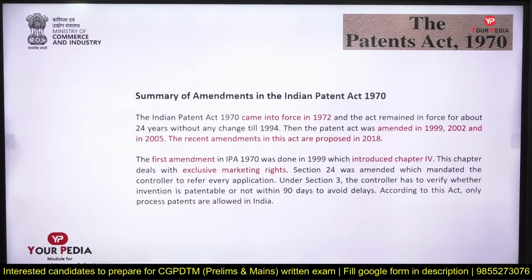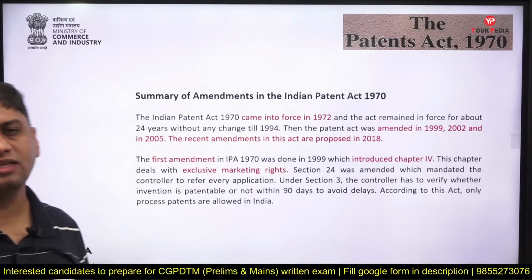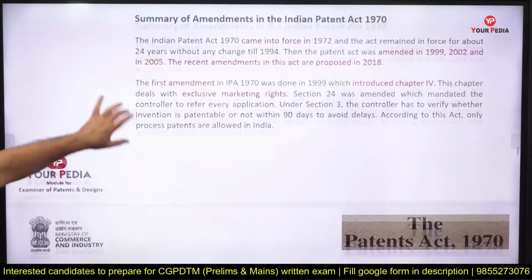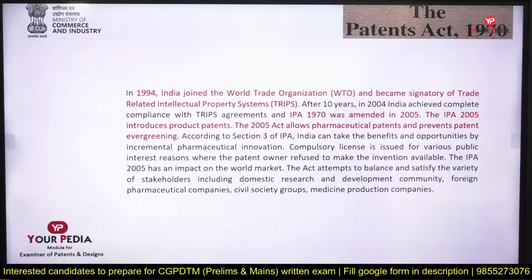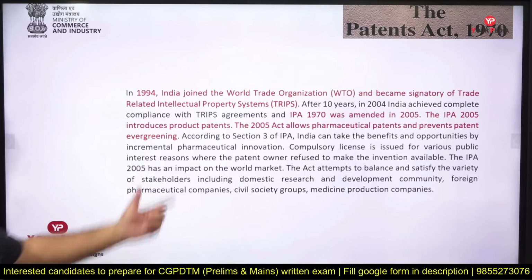So what is the summary of Indian Patent Act 1970? It came into force in 1972 and was amended in a couple of years. The first amendment came in 1999, and it was related to exclusive marketing right. But the most important amendment act was 2005. In 1994 India joined the World Trade Organization and hence also became a signatory of Trade Related Intellectual Property System, TRIPS.